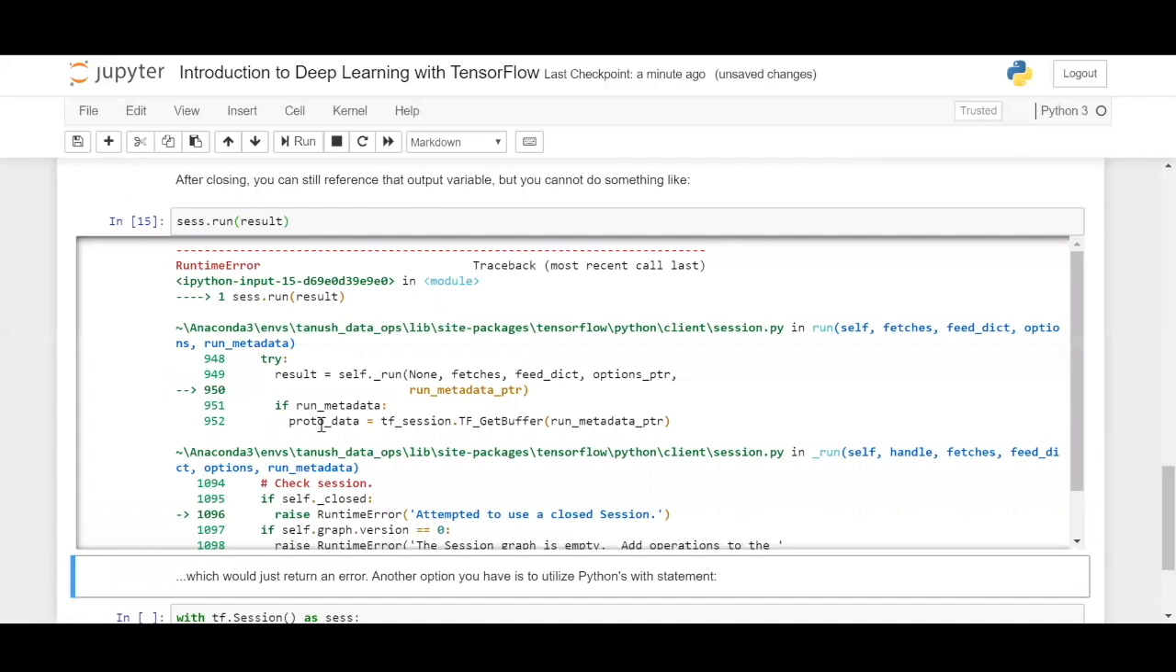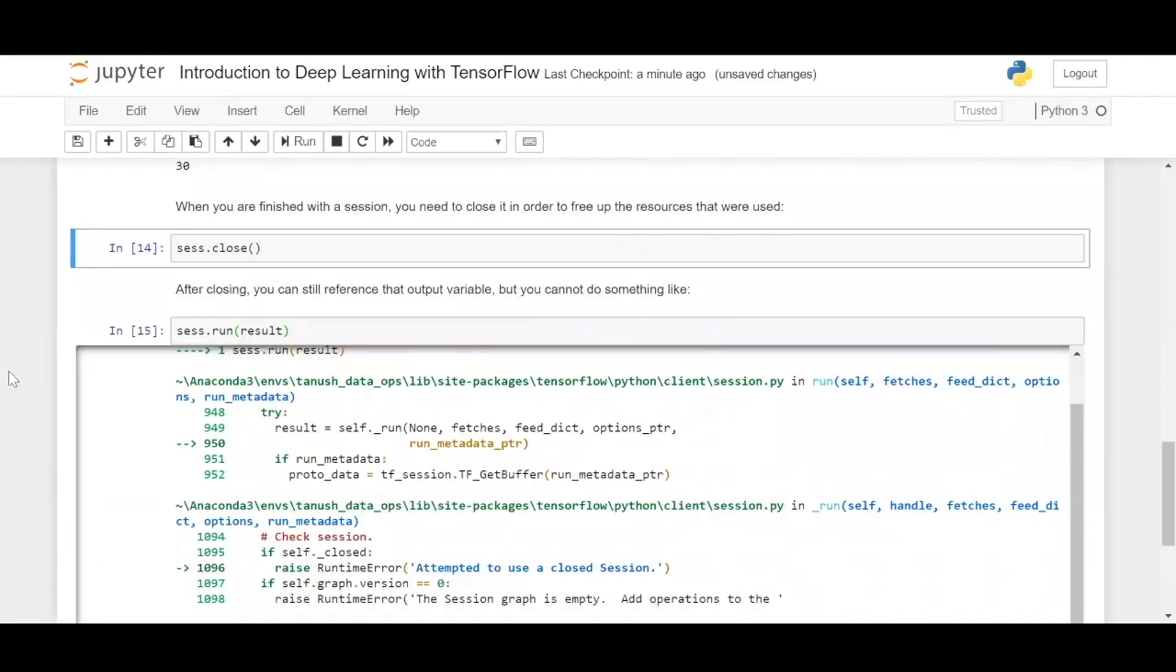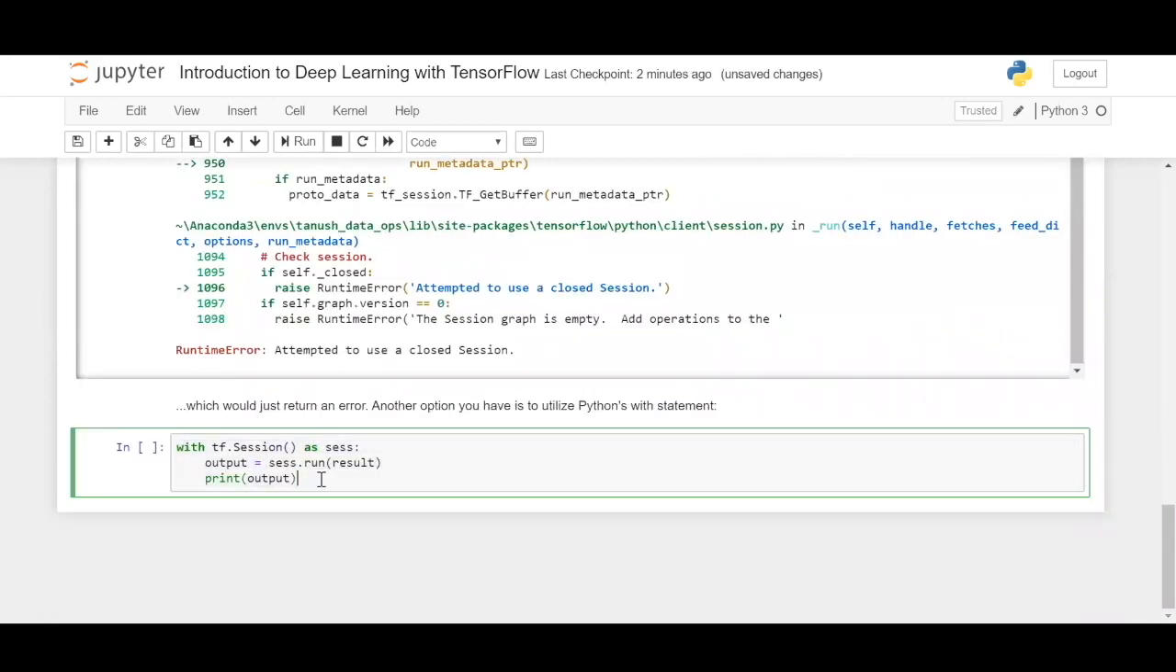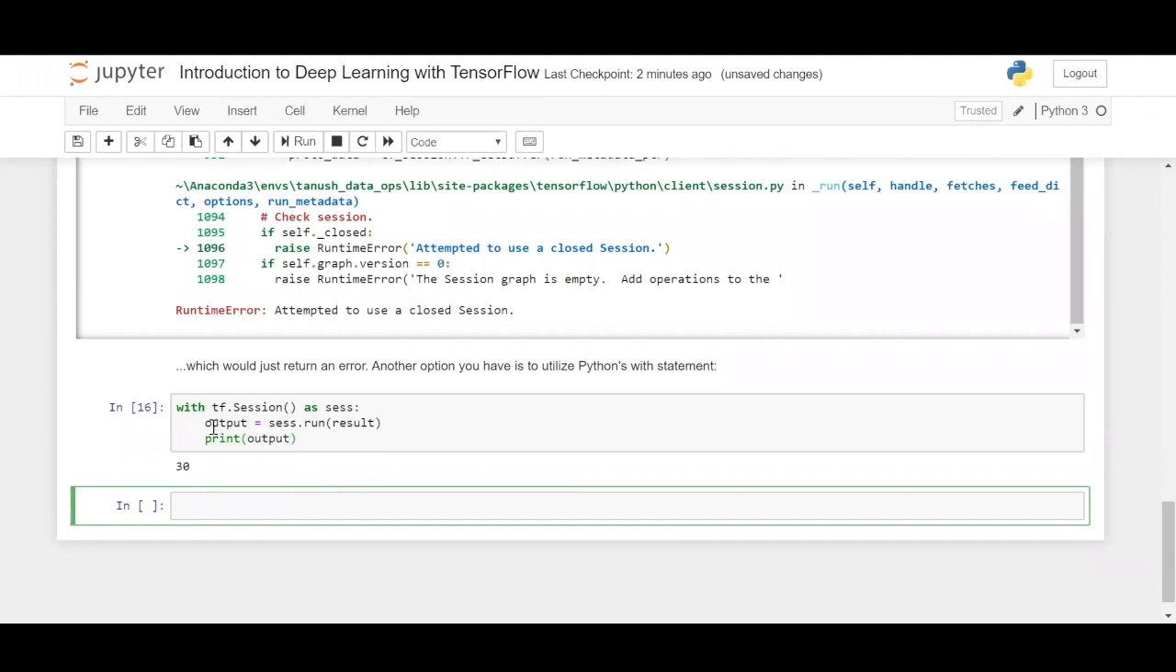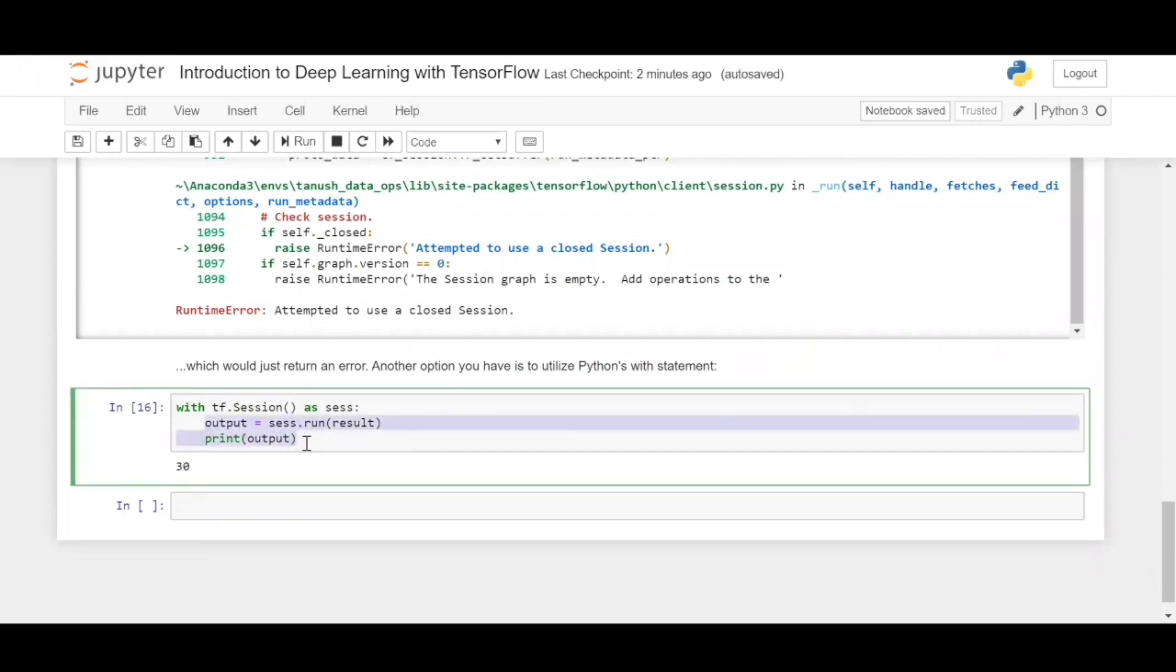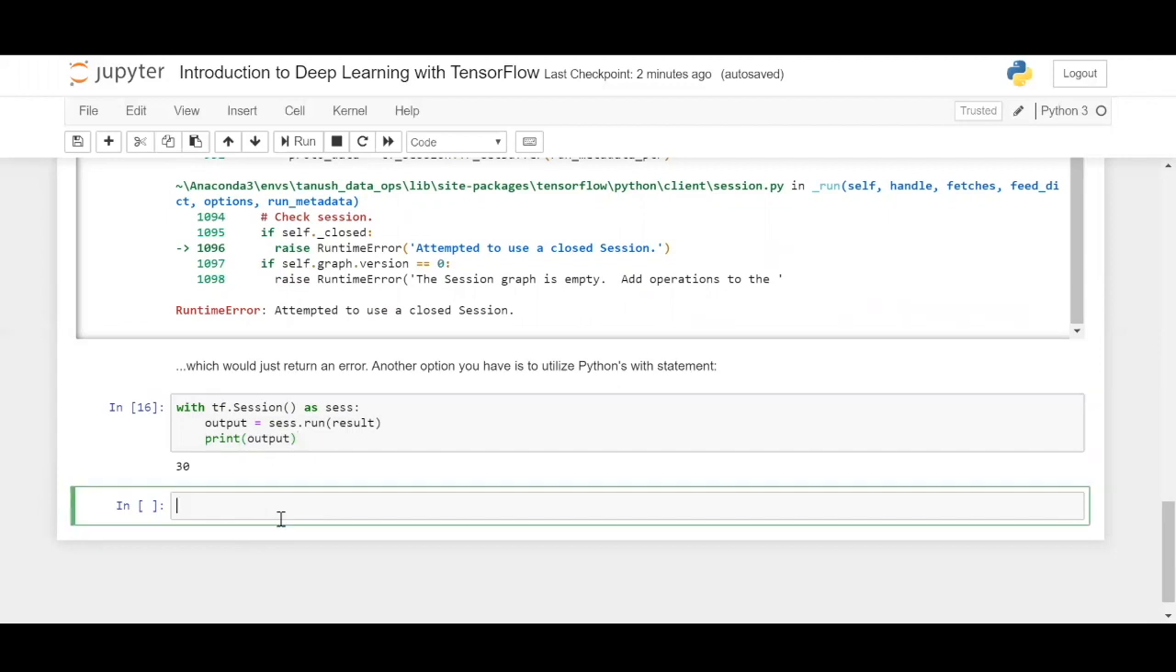Do you see what has happened? You get a runtime error. The other way to use a session, which is much easier, more dynamic, and flexible, is to run it under a with block. With tf.Session defined as ses, output is equal to session.run result, and print output. In this way, the session exists only within this block, which means it is local to this area only. Beyond that, it won't exist. So if you want to run multiple models in deep learning or execute a few graphs, this is how you execute a session. Okay, so this one actually closes the basic insight into what TensorFlow is.